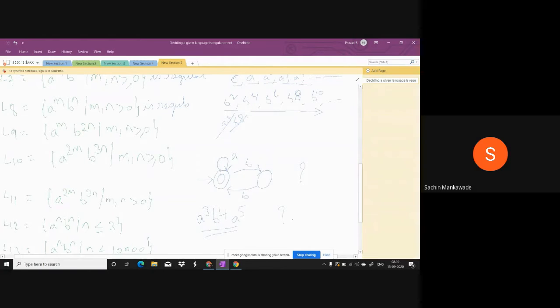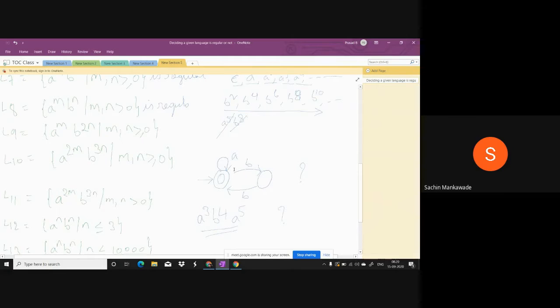Guys, tell me, is this total string valid? Invalid. Why? What is the language here? It is any number of a's followed by an even number of b's. That's it. Again a, again b's, again a's, again b's should not be accepted. Okay, should not come. So look at this.